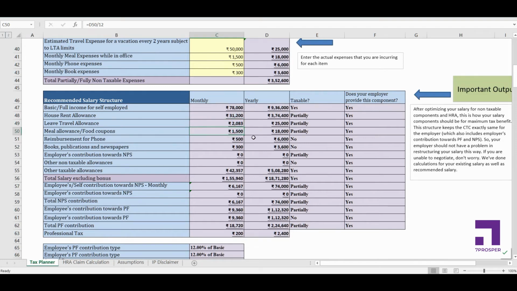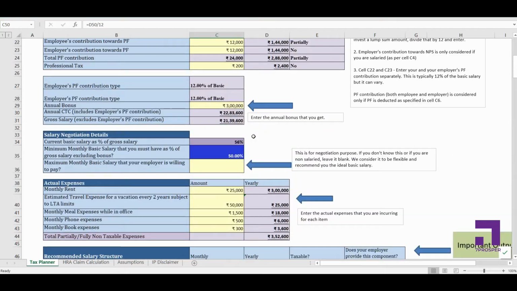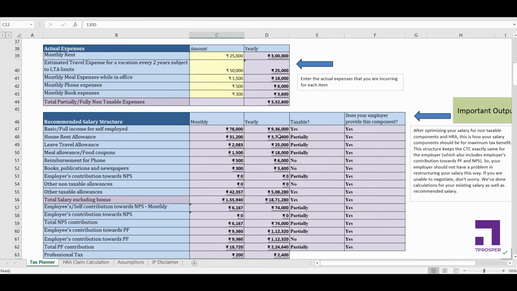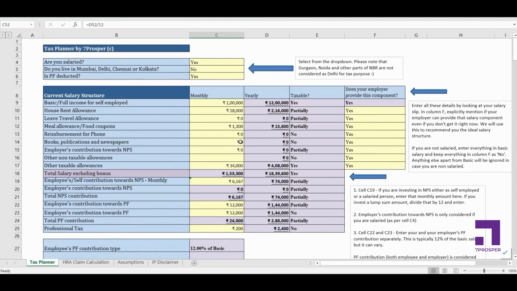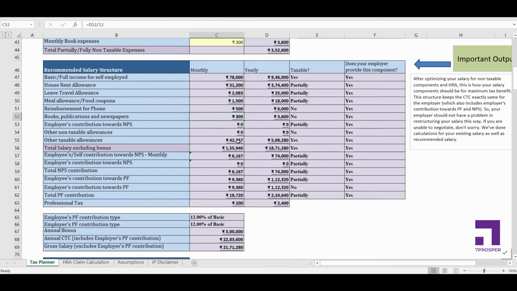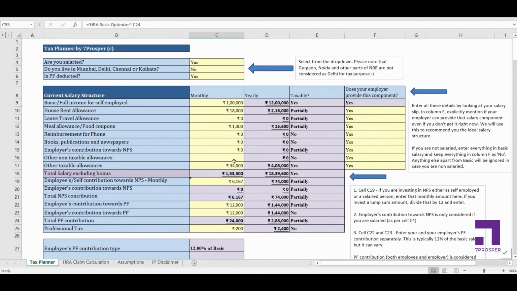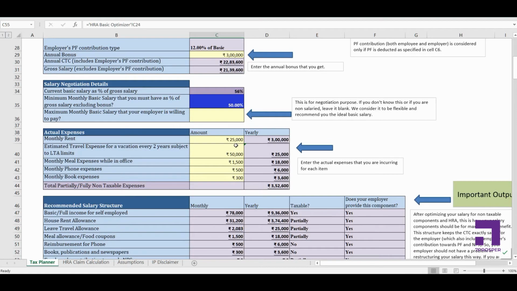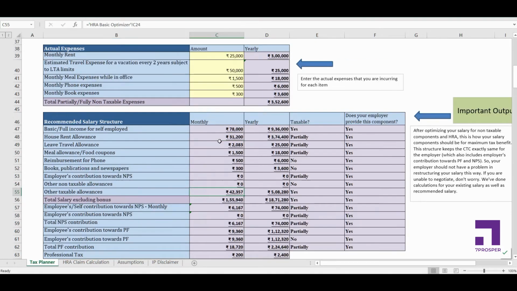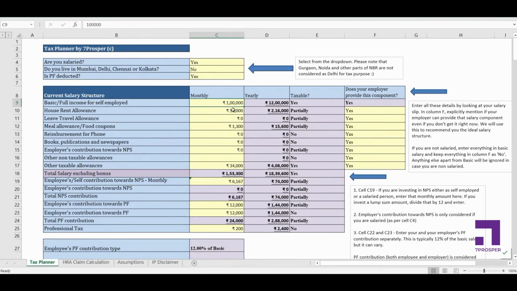For meal allowance or food coupons, it's asking me to have 1500 rupees as my meal allowance. Earlier I had it as 1300 rupees. Now it's asking me to slightly increase it. For phone 500, for books 300. I didn't have those components earlier. And my other taxable allowances are being kept at 42,000. Earlier they were at 34,000. So don't worry about these higher taxable allowances, because anyway your whole basic salary was also taxable earlier.